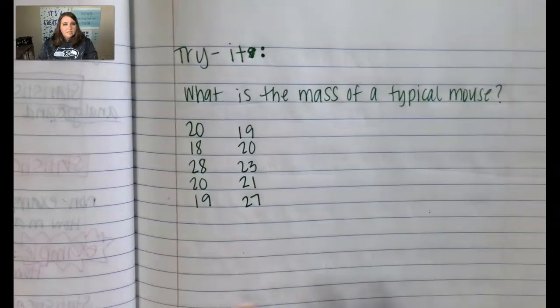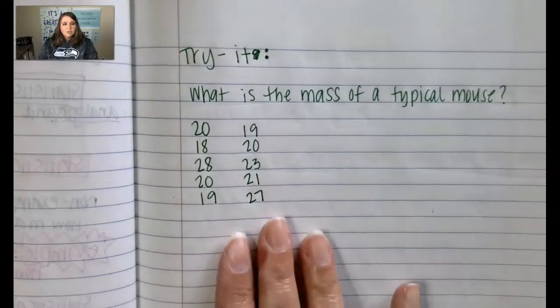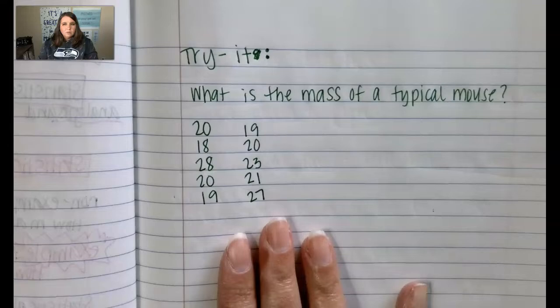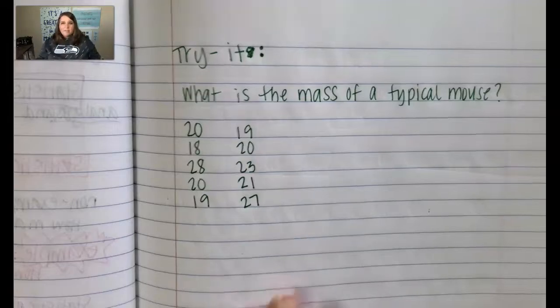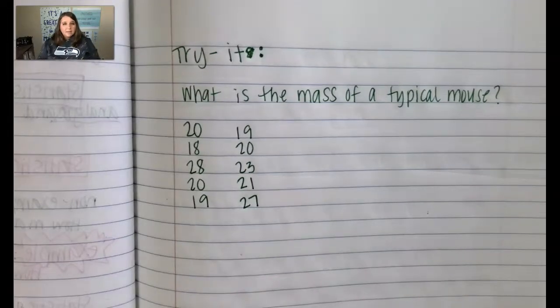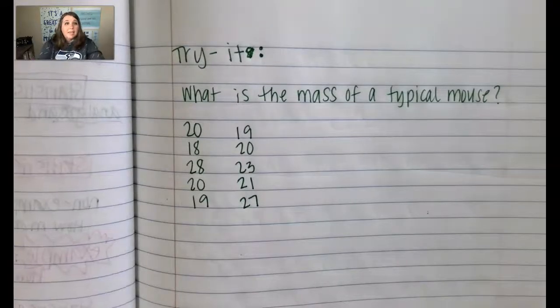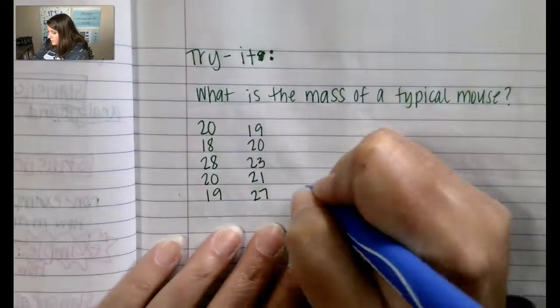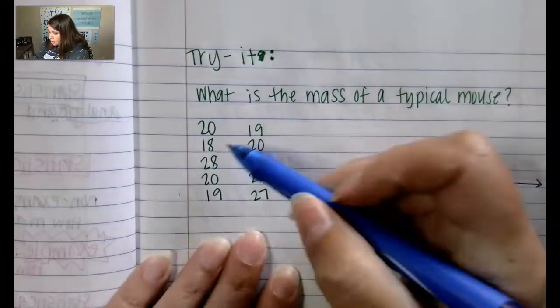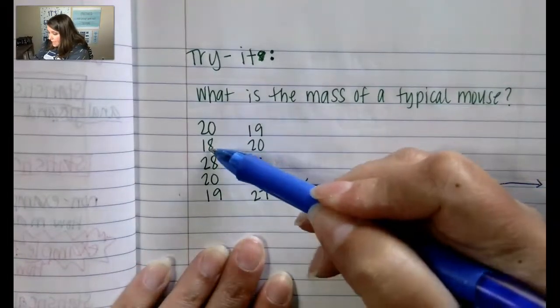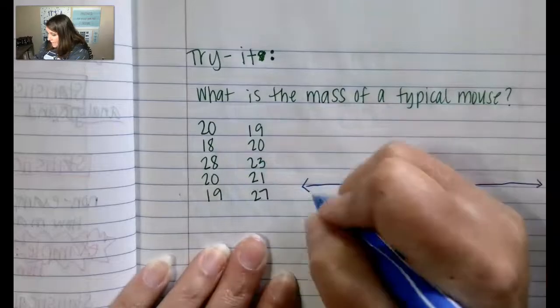So your job now is to take this information and turn it into a dot plot, and we'll go back and talk about that at the end. So go ahead and graph this. Hit pause right now so that you don't hear me talking, and then when you're ready, go ahead and hit play. All right, so we're going to create a dot plot, and our range goes anywhere from 18 to 28.